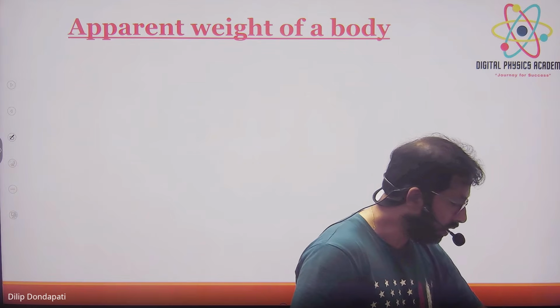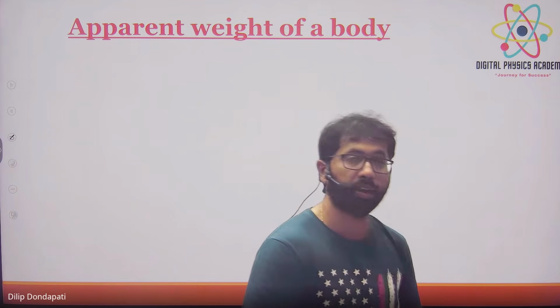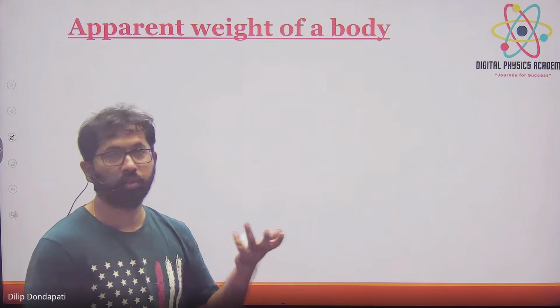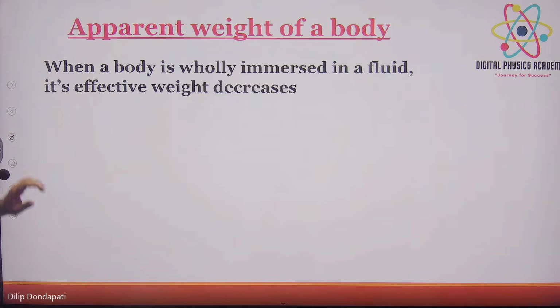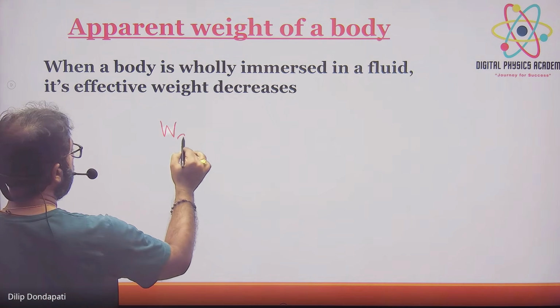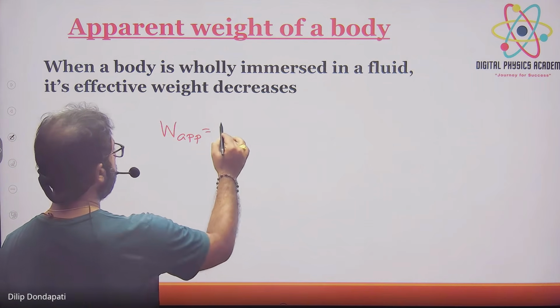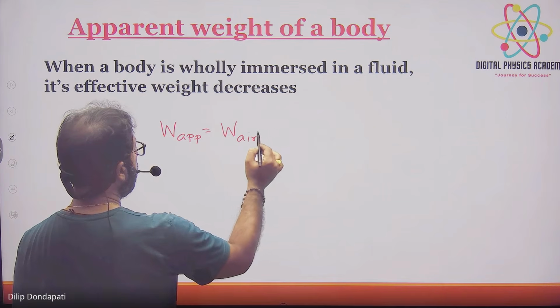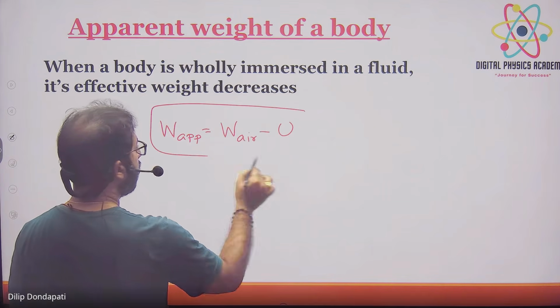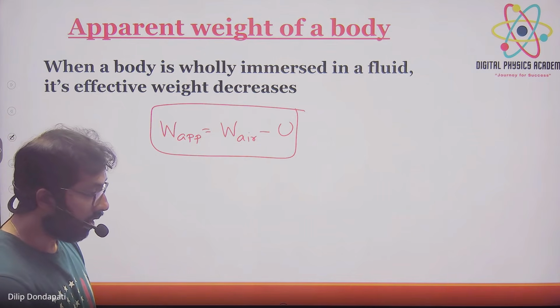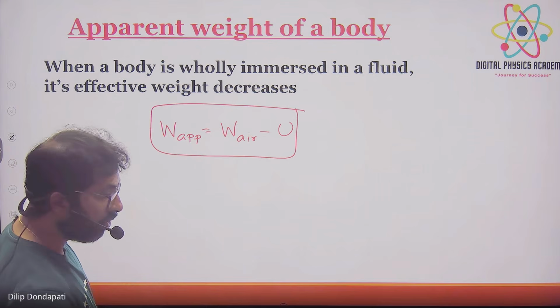Okay. Now the question is the apparent weight of the body. What do we mean by apparent weight? It is the weight in water, indirectly. When a body is wholly immersed in a fluid, its effective weight decreases. How to get it? Take the upthrust out of the weight in air, that's it. Weight in air is also in newtons, right? Weight in air minus upthrust. This is nothing but the apparent weight. Write down its formula.